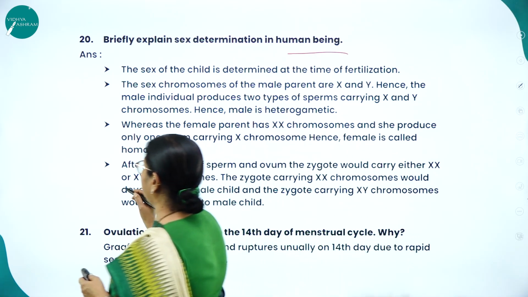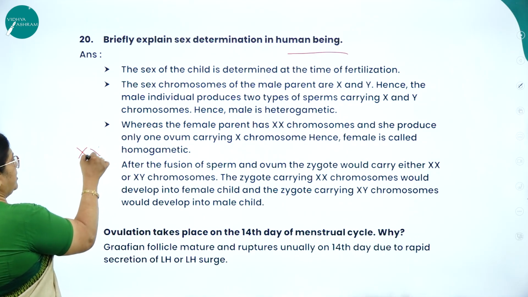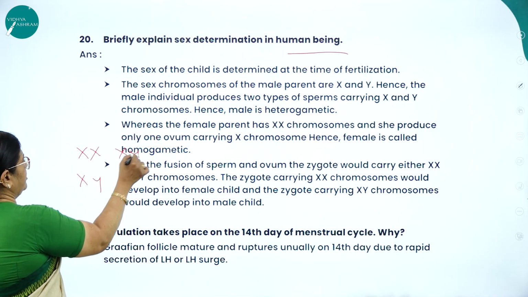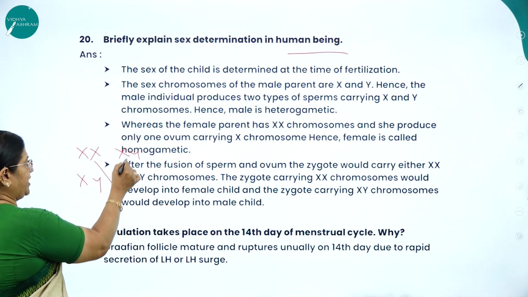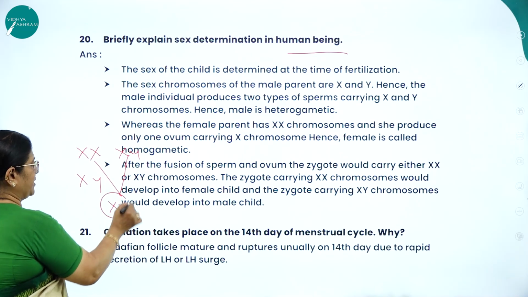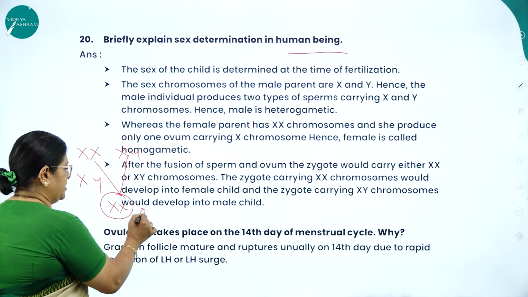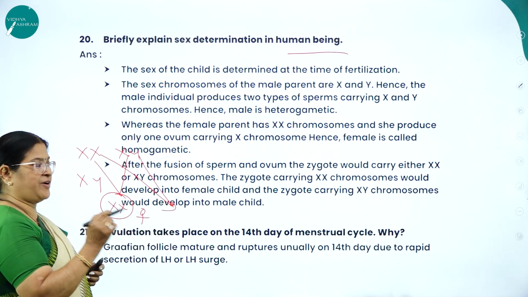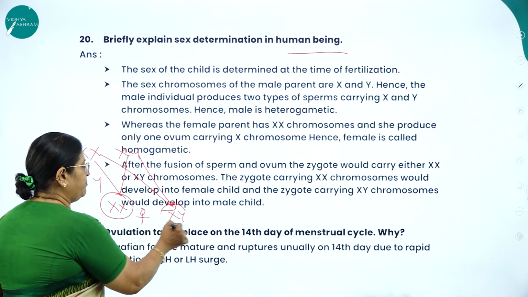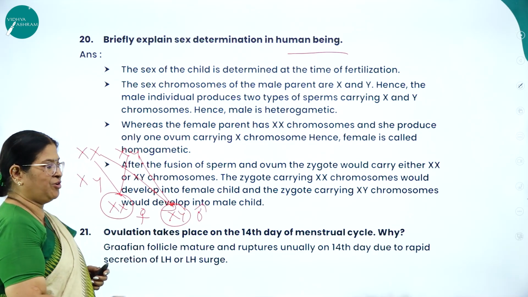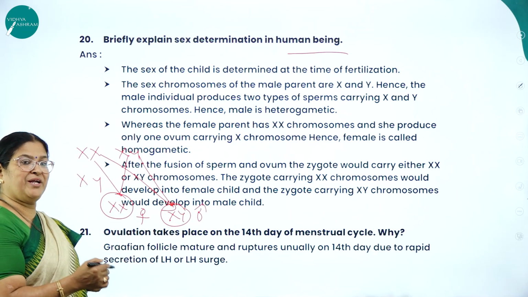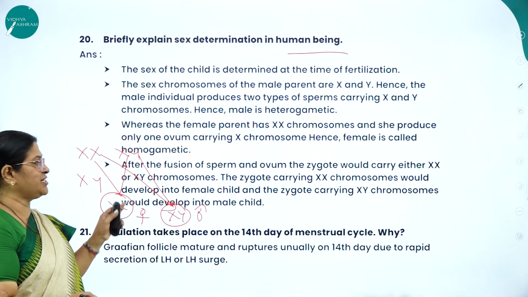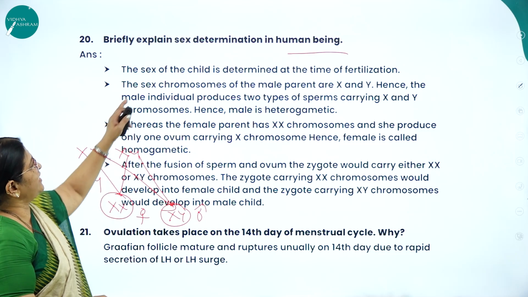As we all know that mother XX, father XY. So if 1X from mother, 1X from father comes, then the birth of a girl child will take place. And if 1X from mother, only if Y comes from father, then the birth of a male child will take place. But obviously every time the females are blamed for having a girl child. But who is responsible for the birth of a girl child? It is the male. So let us see what is this.